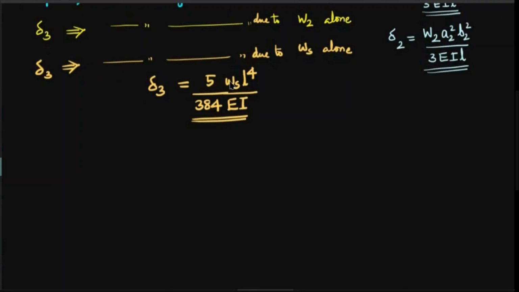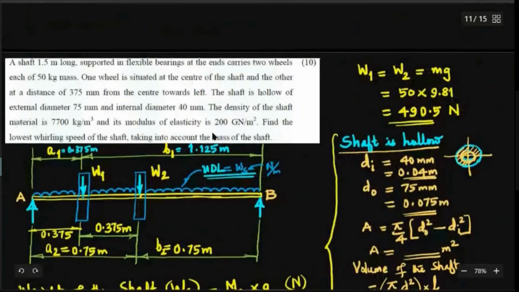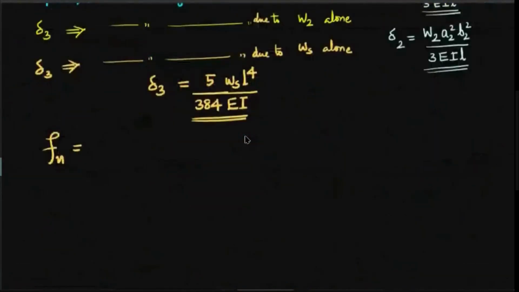And finally, you have to find Fn, the natural frequency of transverse vibrations. In this case, you have to find the lowest whirling speed, taking into account the mass of the shaft. What do you know about whirling speed? Whirling speed and this natural frequency of transverse vibration are related. So you will find Fn first, which is in hertz, or revolutions per second.